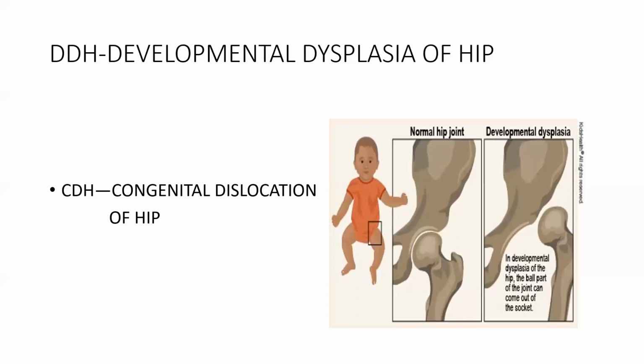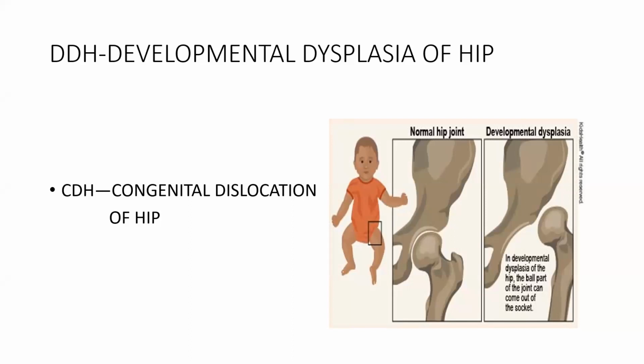Okay, so first thing is DDH, developmental dysplasia. Developmental means during development. Dysplasia means there's a deformity or change in the structure. So it is known as developmental dysplasia of hip. It is a pediatric issue in the pediatric population where the baby is growing. It is also known as congenital dislocation of hip.